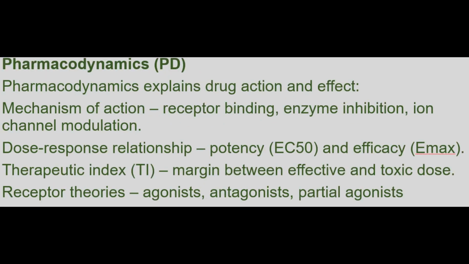Here on pharmacodynamics, we can discuss the impacts shown by the drugs on the biological system. That may be through different receptor binding, enzyme inhibition, or ion channel modulations. In pharmacodynamics, the major parameter is the dose-response relationship, which depends upon potency and efficacy of the drug. And one of the most important parameters to be discussed here is the therapeutic index, which shows the safety margin and makes us sure about the drug safety. Furthermore, there are different receptor theories. There are agonist, antagonist, and partial agonist, which are discussed under pharmacodynamics.